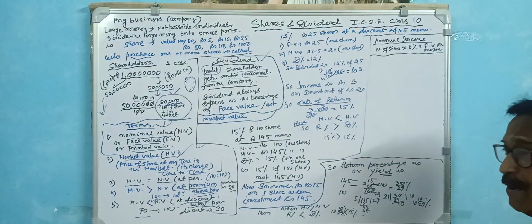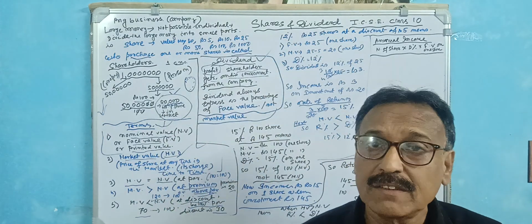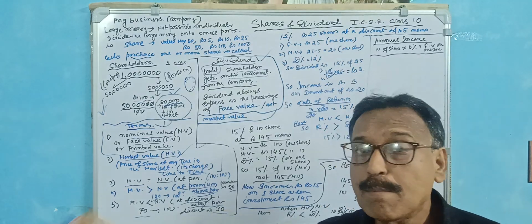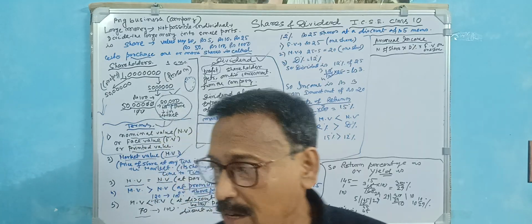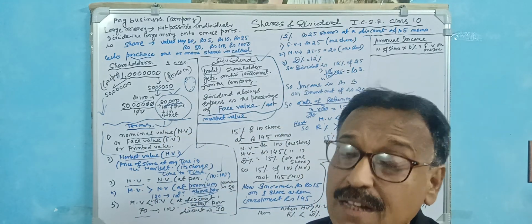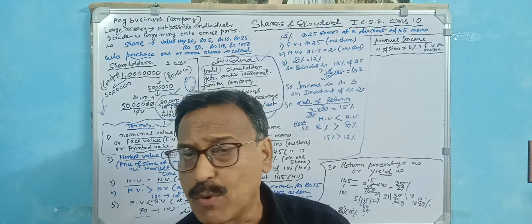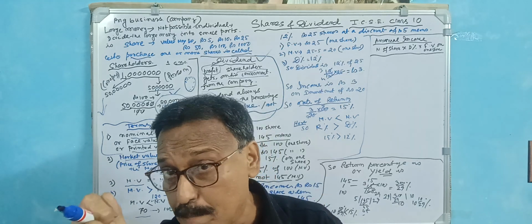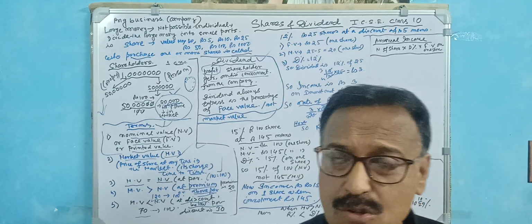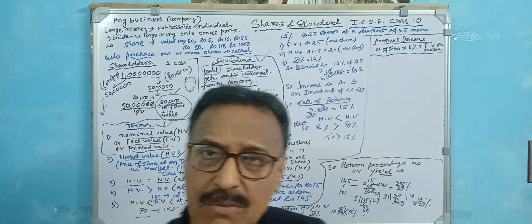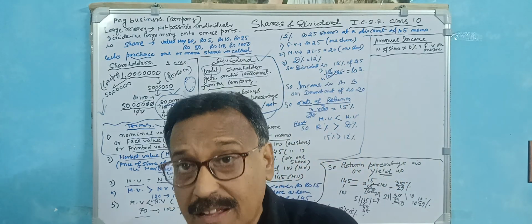For that reason, in modern times a huge number of people invest in shares and dividend. We will discuss the mathematics later. So many people are interested in shares and dividend. That gives a clear conception about shares and dividend. Why not the bank? In a bank there is one way only: you just get interest. The amount of 10,000 does not change, but you get good interest. Here also you get interest in the form of dividend, but here the market price can increase, so you get extra income.